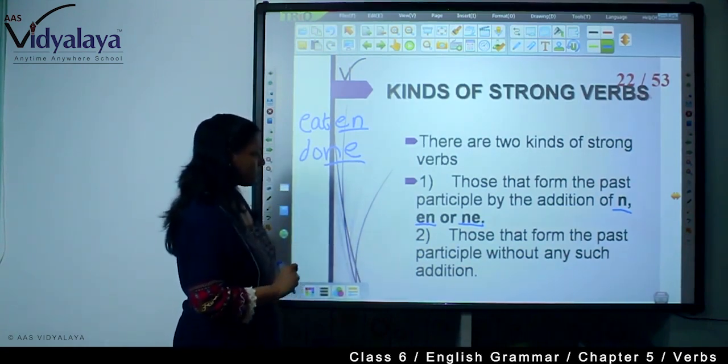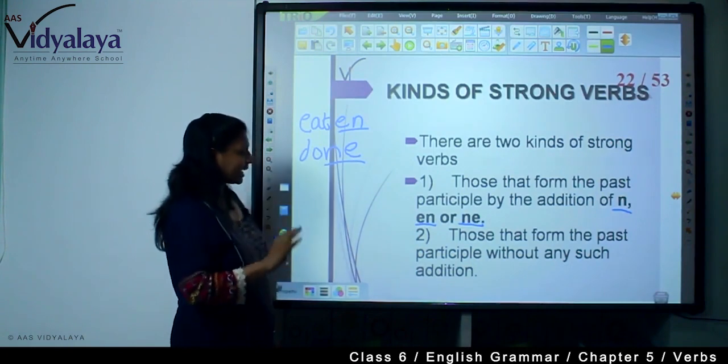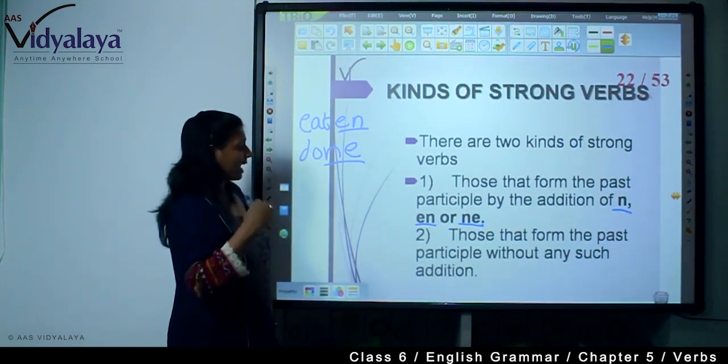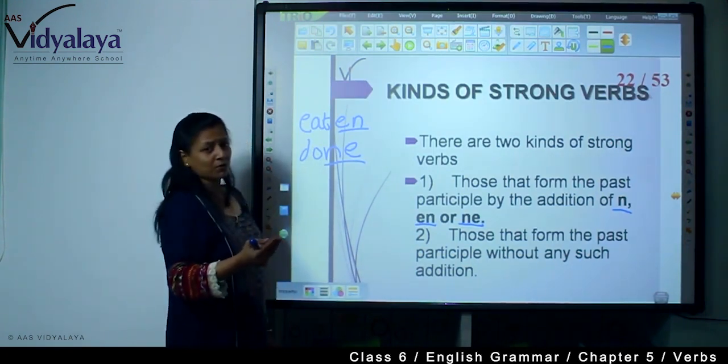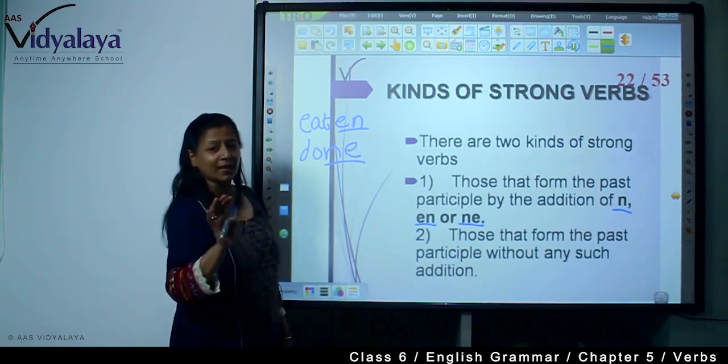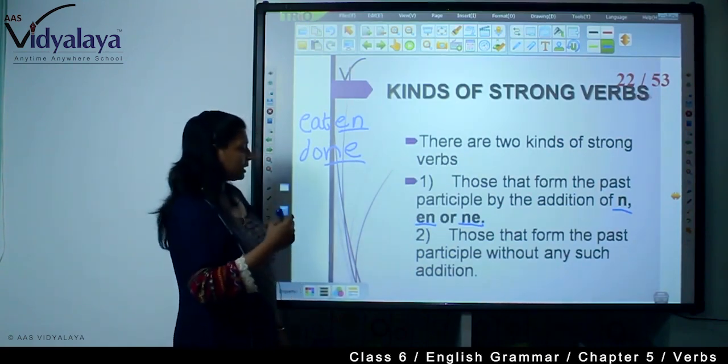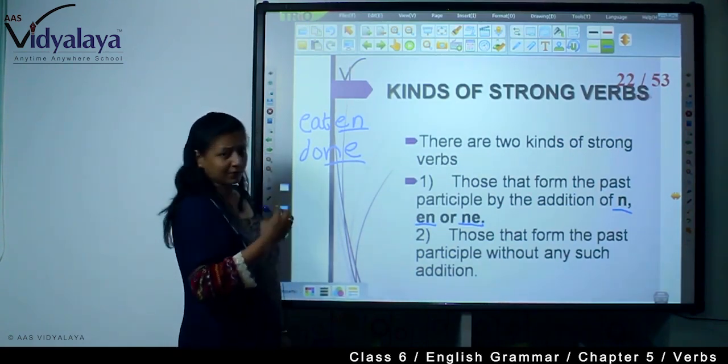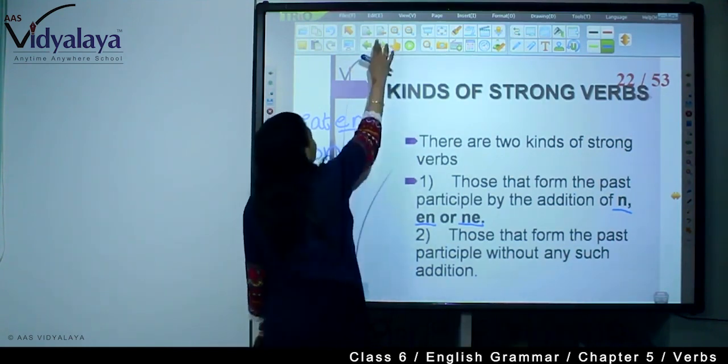Then those that form the past participle without any such addition. The second type of strong verbs do not make the past participle with this addition. It's simple.